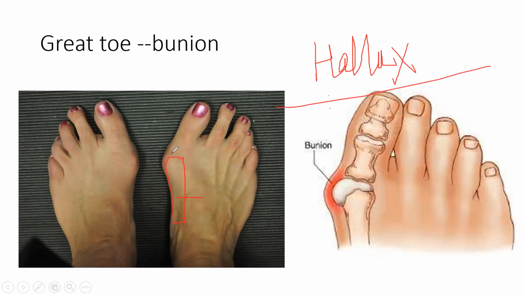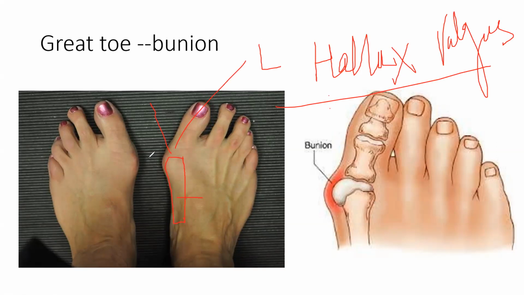Obviously, it is not going inside; it is going laterally. Lateral deviation is valgus. So this condition is known as hallux valgus. Even if you see in your friends, 2 or 3 of them have this type of foot, where the thumb is going outward. This condition is known as hallux valgus.